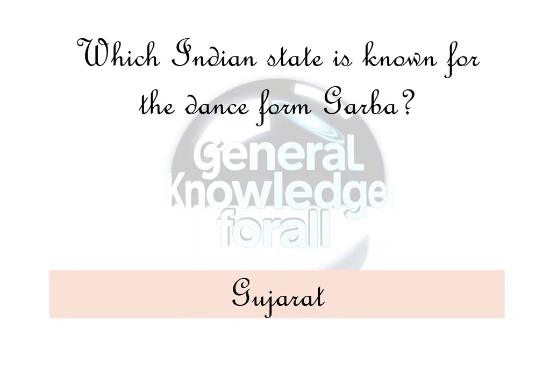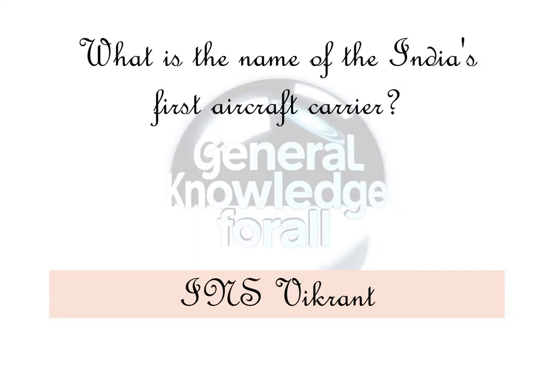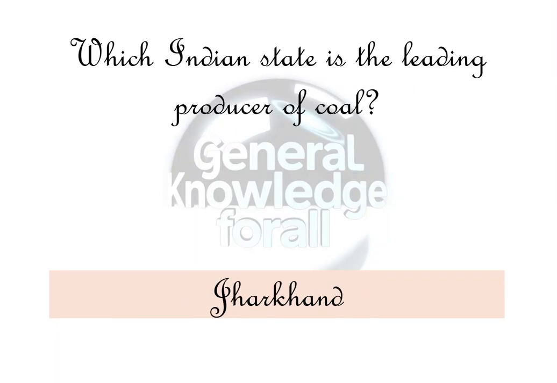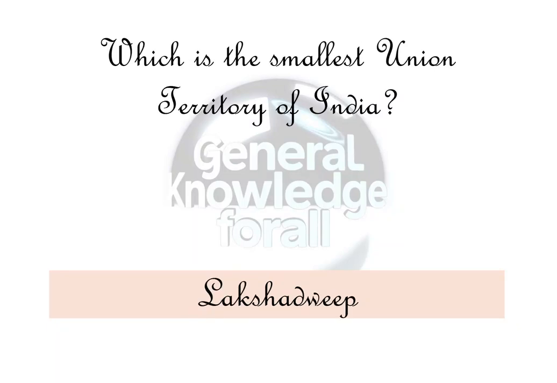Gujarat. Which city is known as the gateway to South India? Chennai. What is the name of India's first aircraft carrier? INS Vikrant. Which Indian state is the leading producer of coal? Jharkhand. Who discovered the electron? J.J. Thomson. Which is the smallest union territory of India?